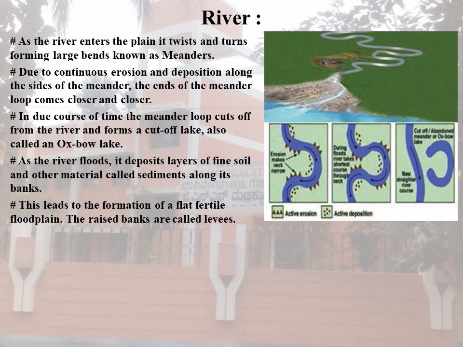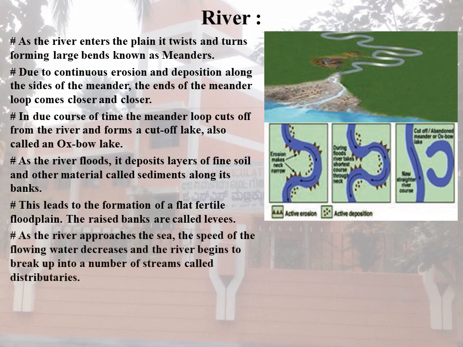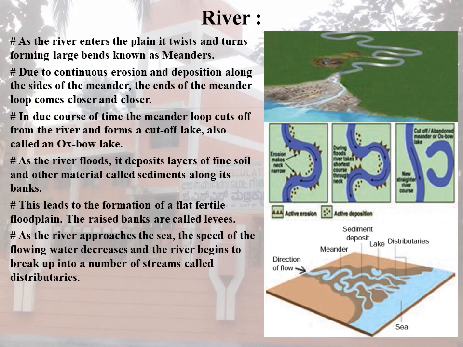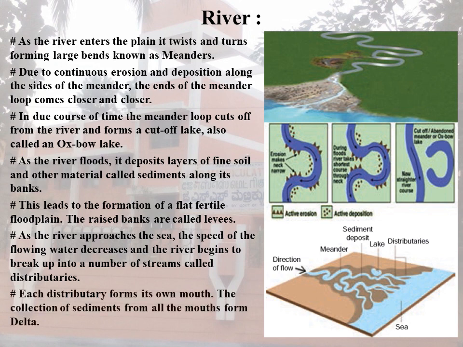As the river approaches the sea, the speed of the flowing water decreases and the river breaks up into a number of streams called distributaries. The velocity of the river becomes too slow and it begins to deposit its load. The accumulation of sediments at the mouth forms a delta. Example, Kaveri Delta, Ganges Delta, Mississippi Delta.